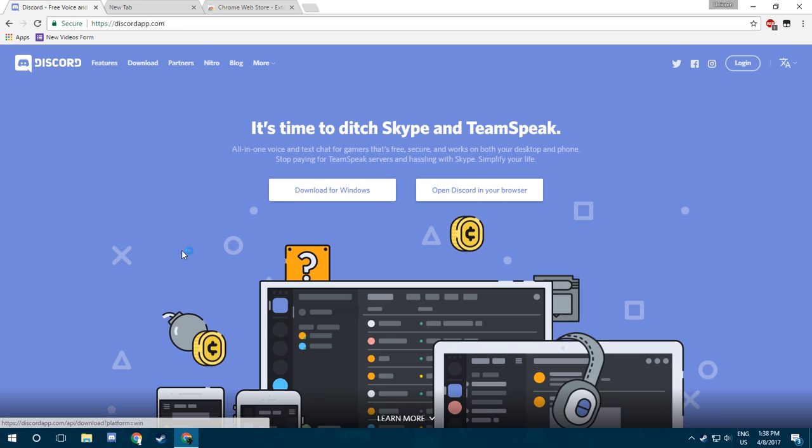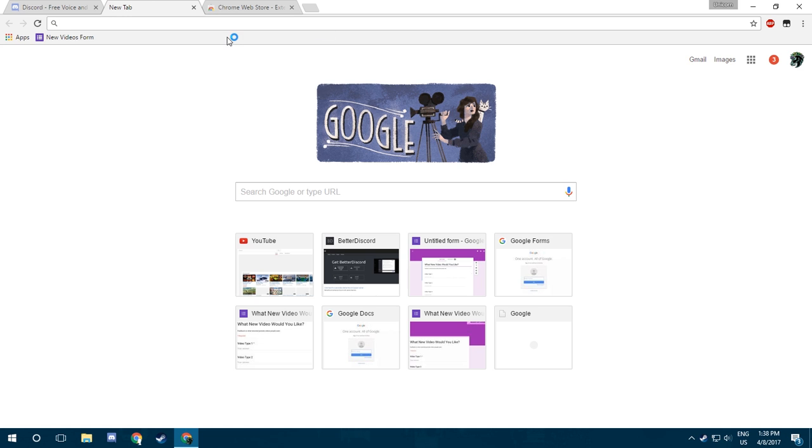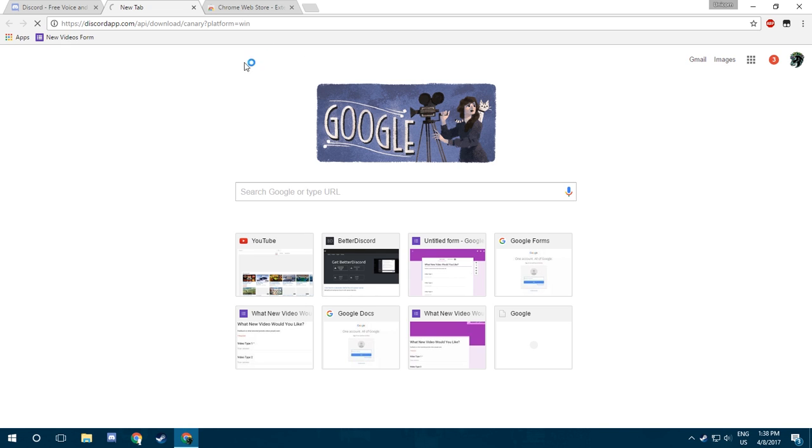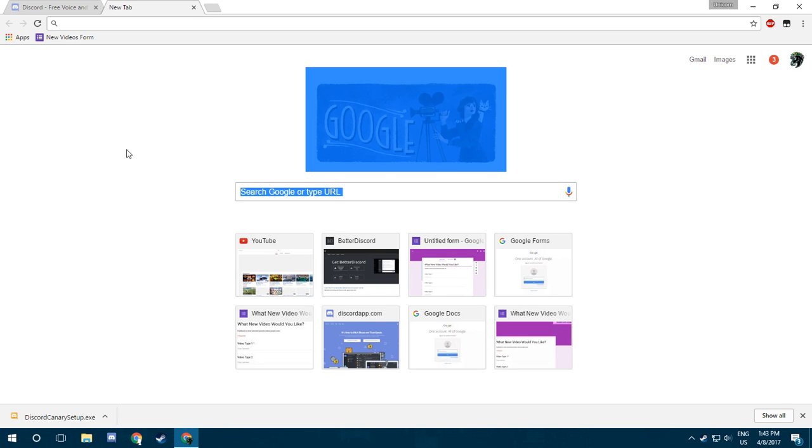First, don't go to discordapp.com, go to one of the links in the description depending on your operating system. I am on Windows, so I go to the Windows link. Next, wait for it to download. I will skip ahead so you don't have to wait.